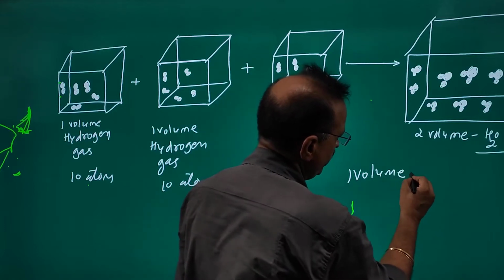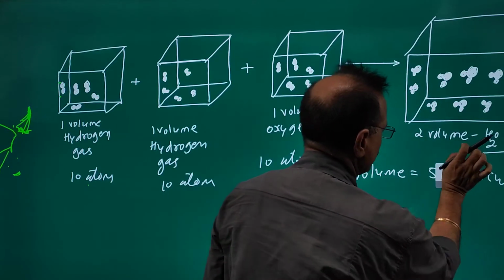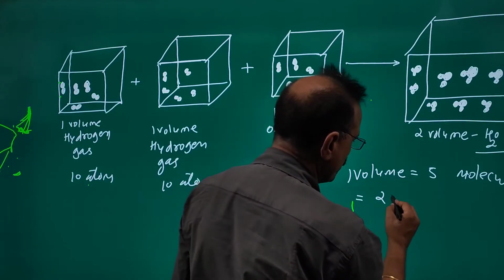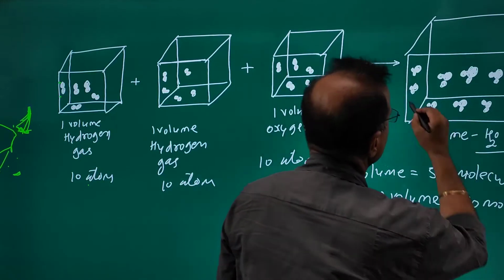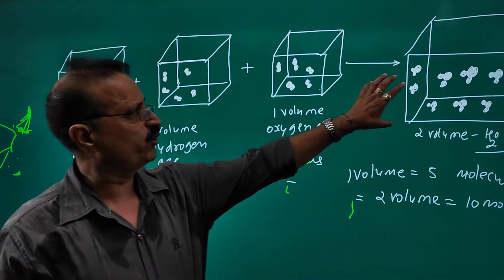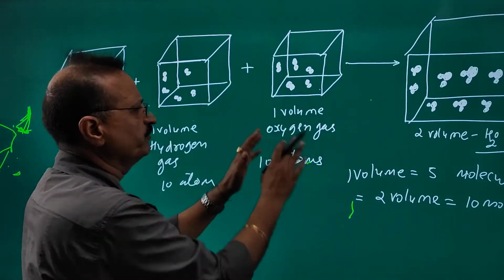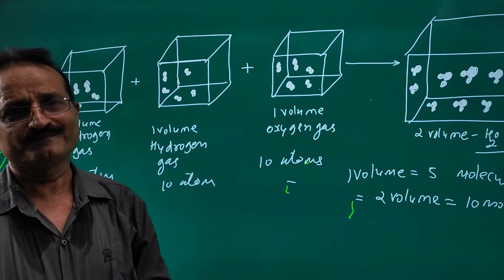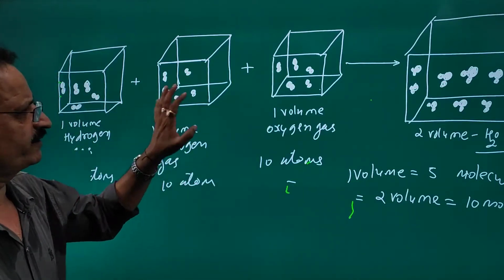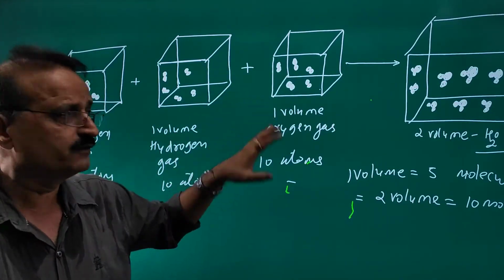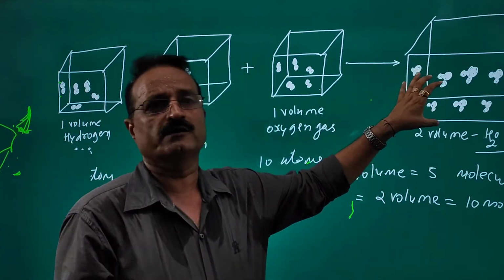One volume equals 5 molecules. It means 2 volume equals 10 molecules. Here are 10 molecules, meaning this volume is 2 volume. So 1 volume plus 1 volume plus 1 volume is not equal to 3 volume. Because if you count the total atoms, 10 atoms, 10 atoms, 10 atoms, there must be 30 atoms in total. So here are 30 atoms. It means all these are added in one another.